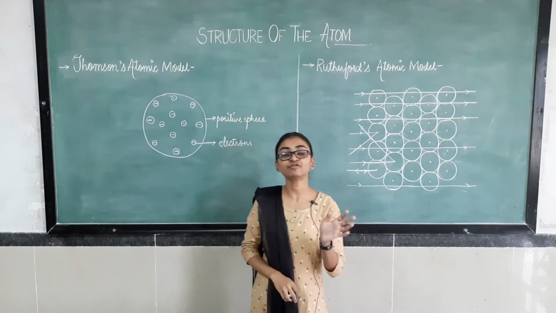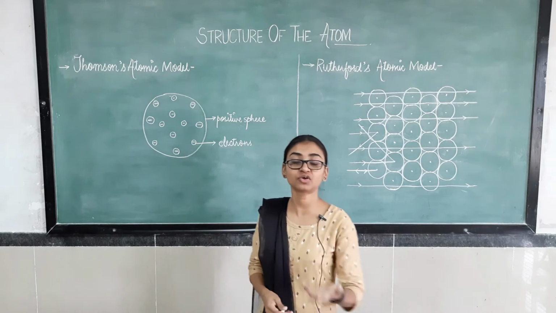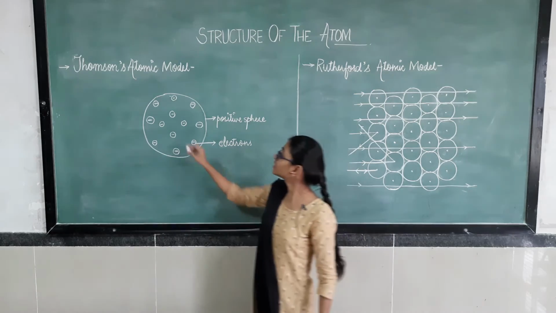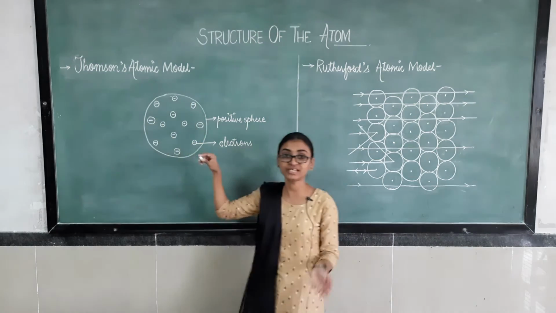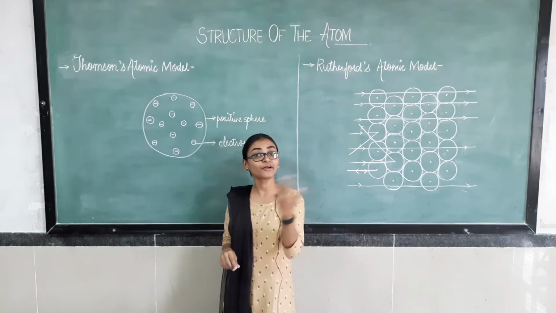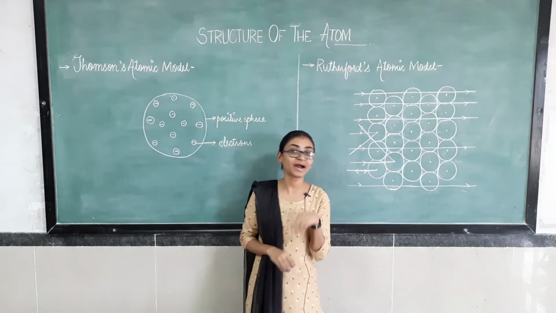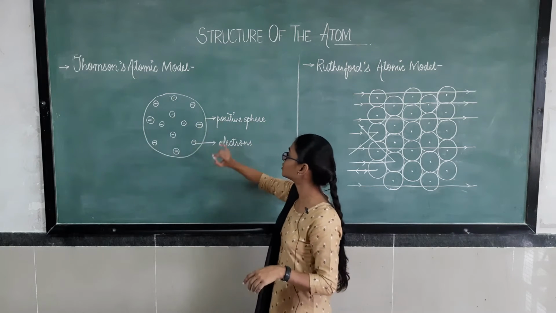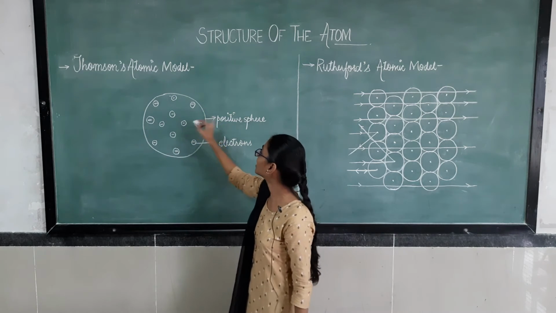He did not specify the position of the electrons. He only suggested that electrons are embedded, like dry fruits inside the sponge cake or watermelon seeds in the red edible part. So electrons are embedded in a positive sphere.